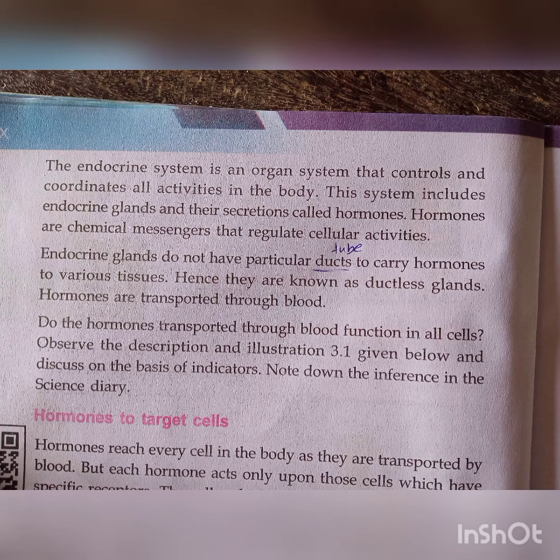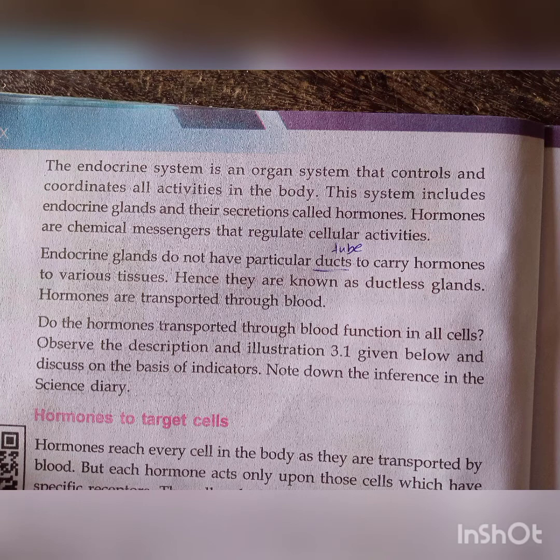The endocrine system is an organ system that controls and coordinates all activities in the body. Take page number 40. The system includes endocrine glands and their secretions called hormones. Hormones are chemical messages that regulate the cellular activity. It means that in our body, the endocrine system is there. What does it do? It controls and coordinates all activity in our body. All activity.